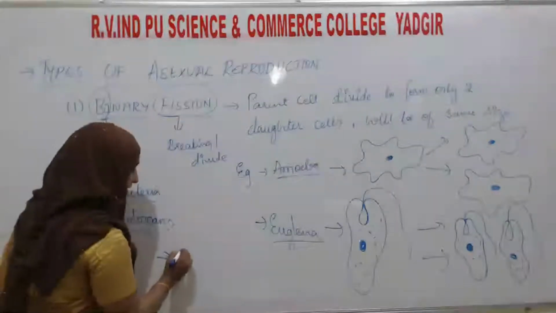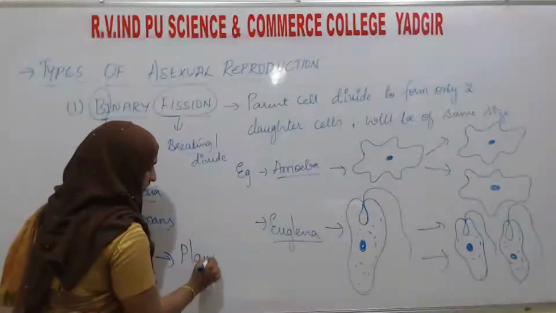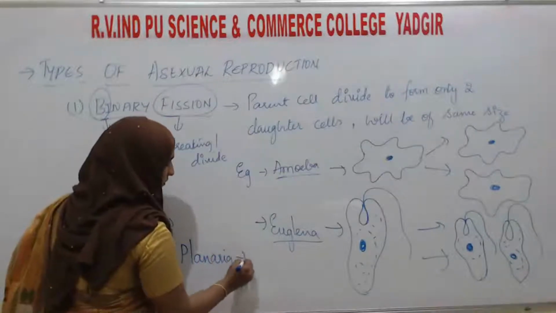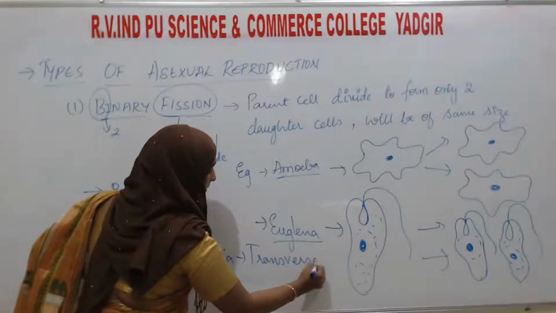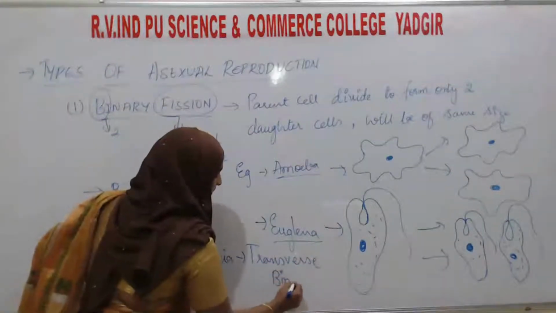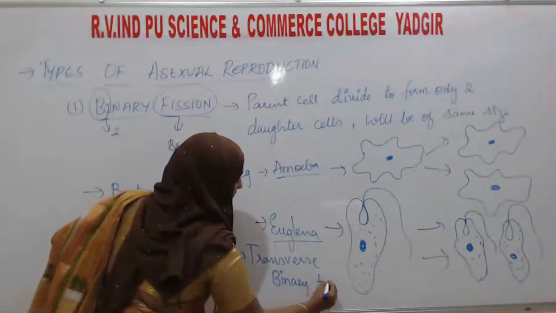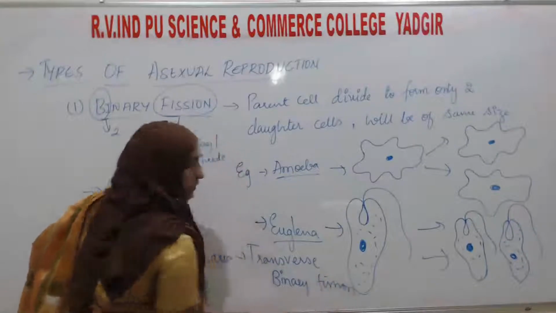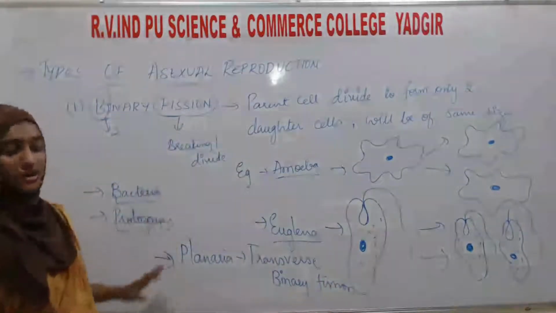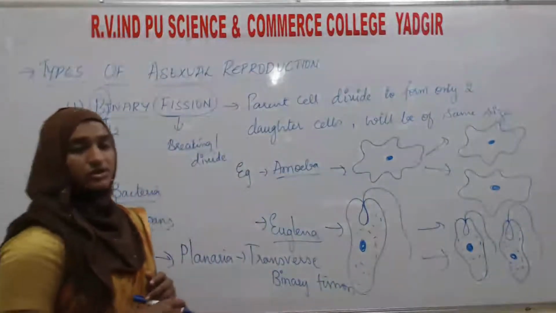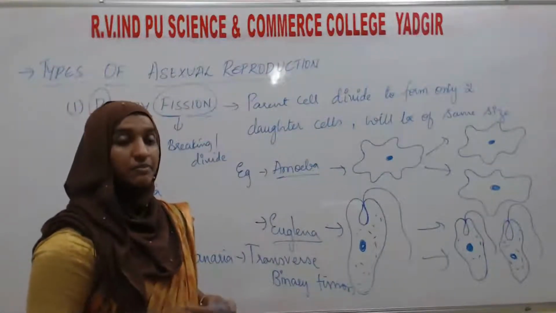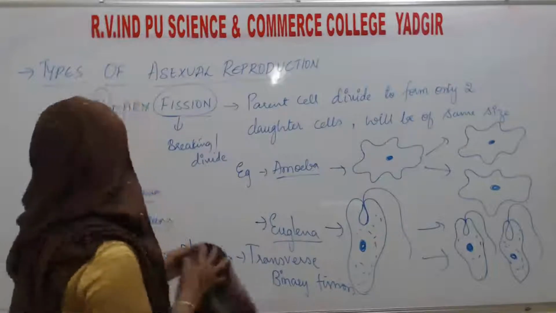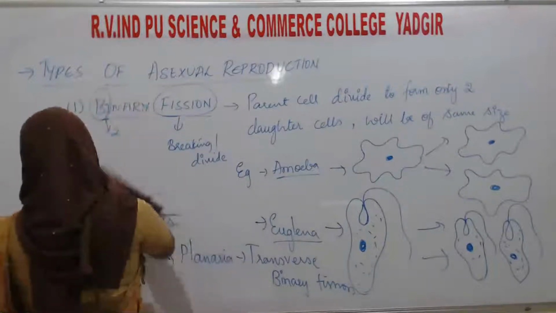Here, I will just write the example. Planaria also undergoes transverse binary fission. So this is about binary fission. Let's go for some more methods. The second one is multiple fission. Let's see about that one.